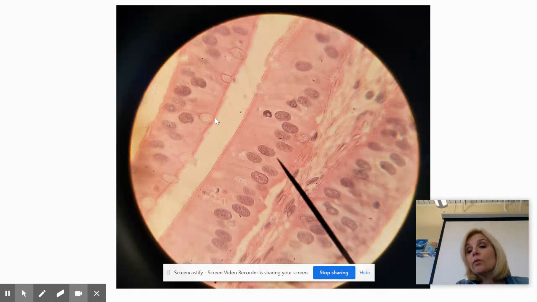These are what are called exocrine cells, and their job is to basically put stuff out. From what I'm seeing, there is a lumen right here, so these are found like in your pancreas. What you have here are actual large vacuoles emptying their contents into this empty space, or lumen.